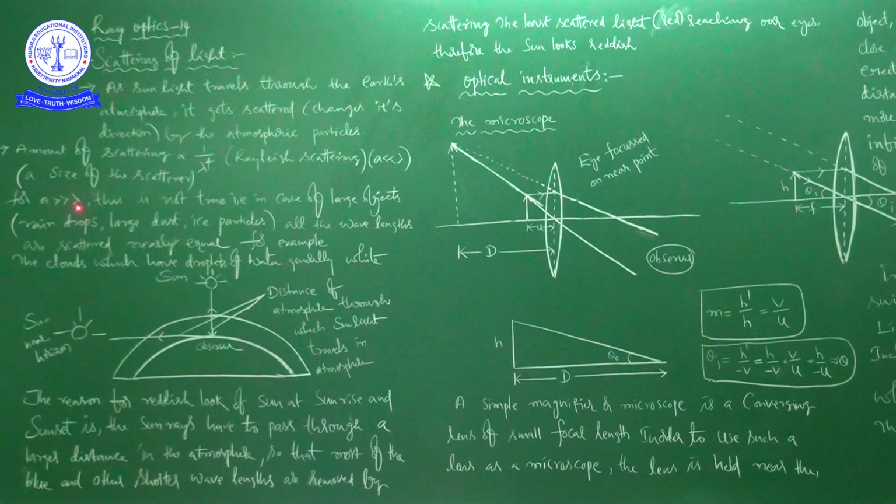So when a is much greater than lambda, all the wavelengths are scattered nearly equal, so that the object you are going to see appears white in color. Okay, right. So you can say this example. Now it is the best example. The clouds which have droplets of water are generally white.